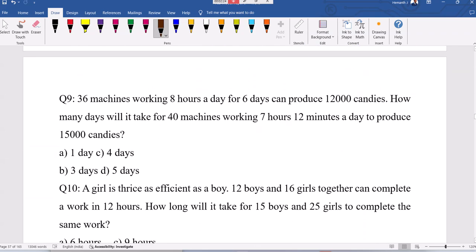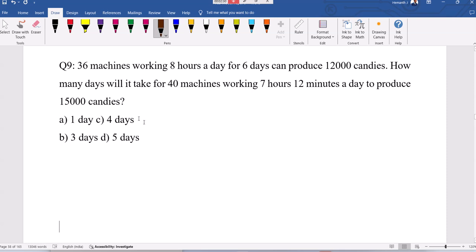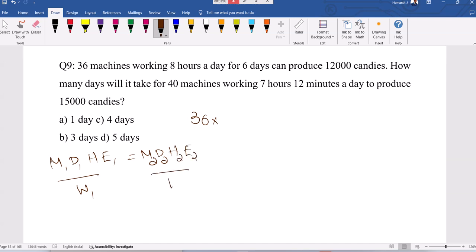Right, fine. Now let's see about this ninth question. You are very much familiar with this model now. 36 machines working 8 hours a day for 6 days can produce 12,000 candies. How many days will it take for 40 machines working 7 hours 12 minutes a day to produce 15,000 candies? Number of machines, number of days, hours, efficiency upon work, M1, D1, H1, E1 upon W1. This side M2, D2, H2, E2 upon W2.